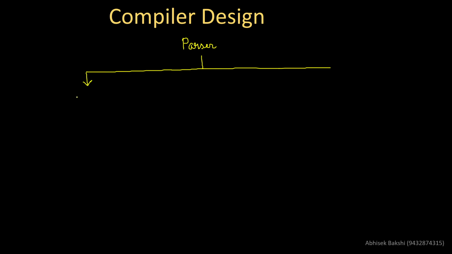One is called top-down parser, which we also call TDP, and one we call bottom-up parser, called BUP.